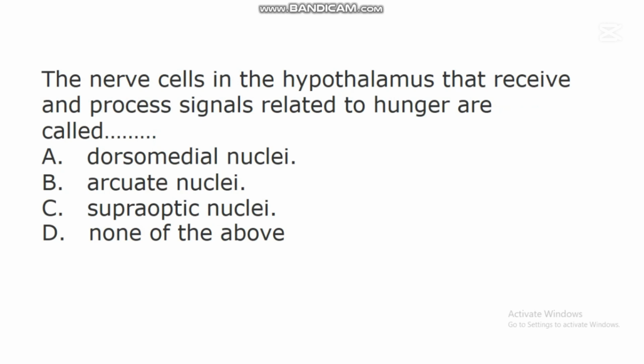D. None of the above. In this question, the correct answer is B. Arcuate nuclei. Arcuate nuclei are the nerve cells in the hypothalamus that receive and process signals related to hunger.